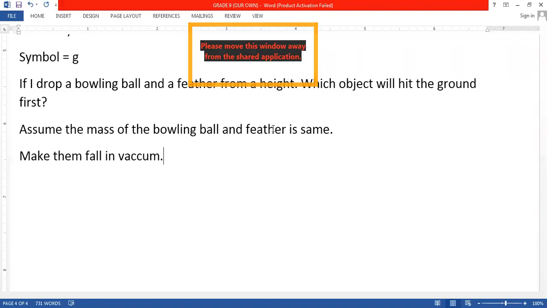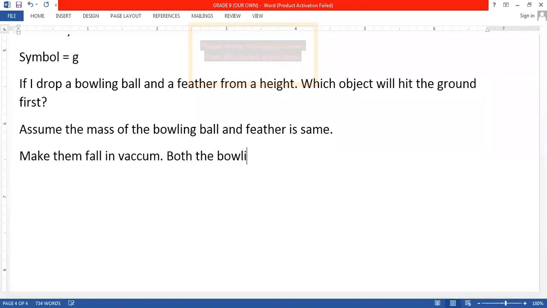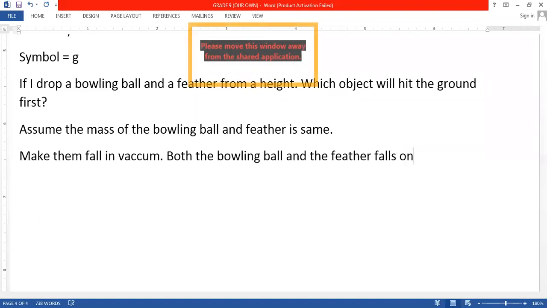But the interesting part is, if you make them fall in vacuum, then you will observe both the bowling ball and the feather fall on the ground at the same time.